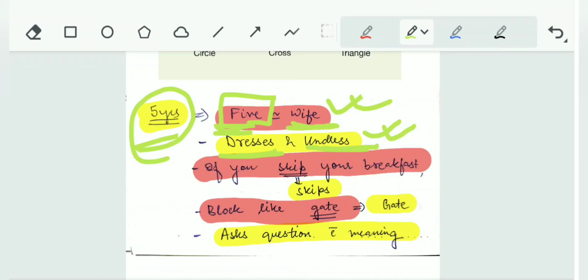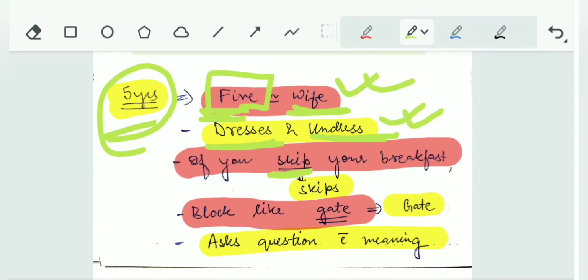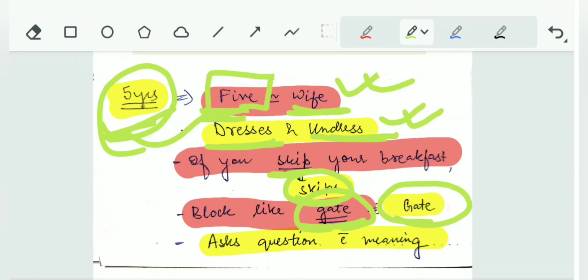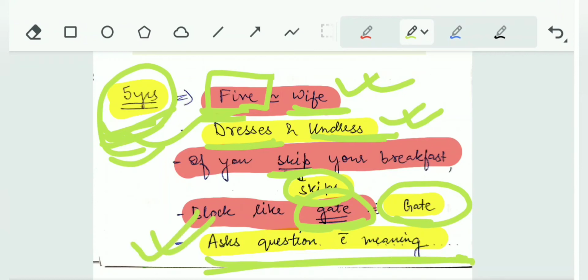Suppose you are going to duty by skipping your breakfast, so the wife will block like a gate, right? So skips at 5 years, and block like a gate, that is can make a gate out of blocks at 5 years, and also asks questions with meaning, just like a wife, right?